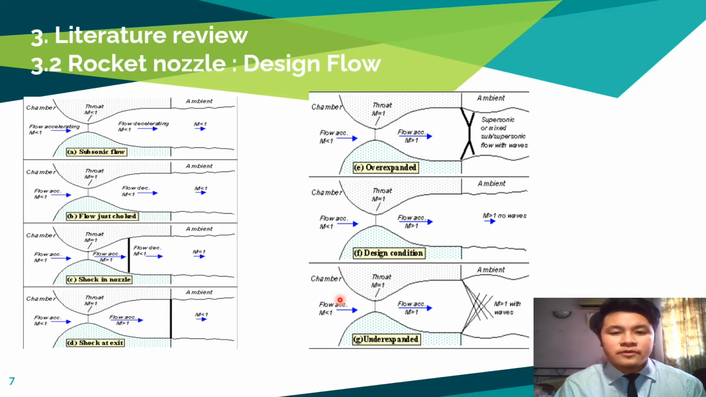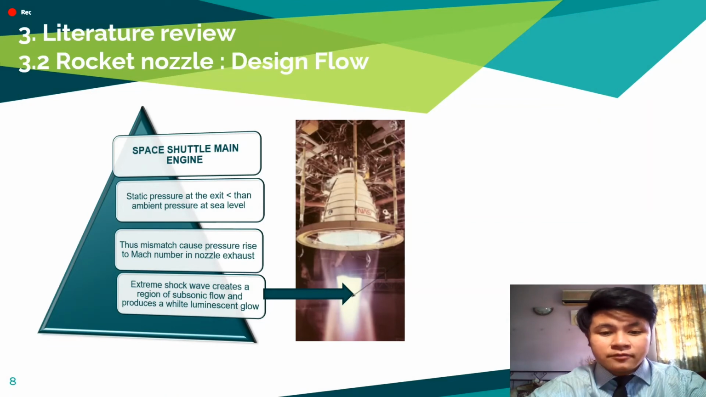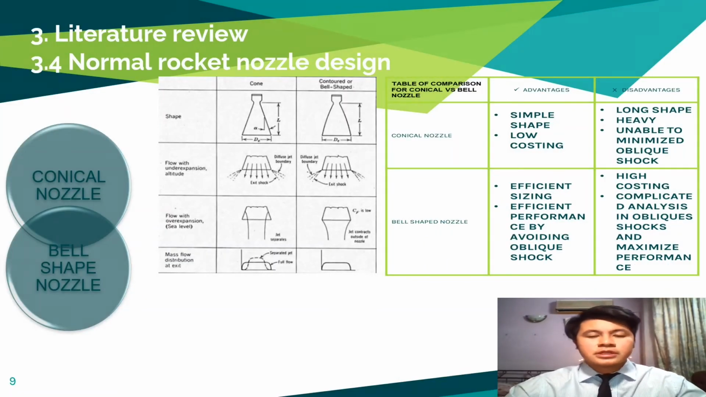Expansion waves, which produce gradual turning and acceleration in the jet, form at the nozzle exit, initially turning the flow at the jet edges over in the plume and setting up a different type of complex wave pattern. On the concept of the design flow stated before, the recommendation for the rocket nozzle is to start from the overexpanded condition and onwards. The overexpanded condition was applied in the Space Shuttle main engine, which caused the creation of shock waves in the subsonic flow, with the overexpanded condition during takeoff and the underexpanded condition as it reached the vacuum pressure of space. As we can see before the takeoff, the extreme shock wave created a region of subsonic flow and produced a white luminescent glow.